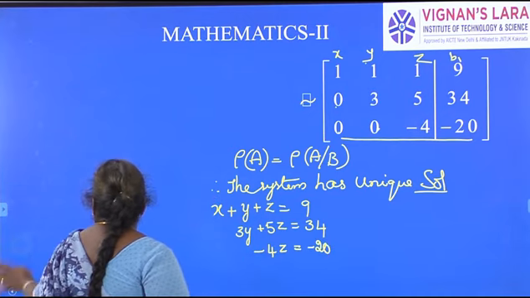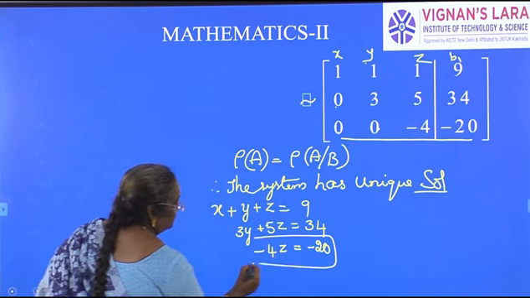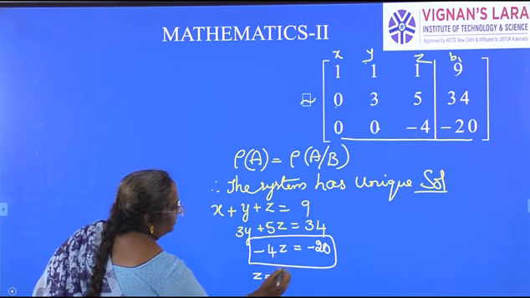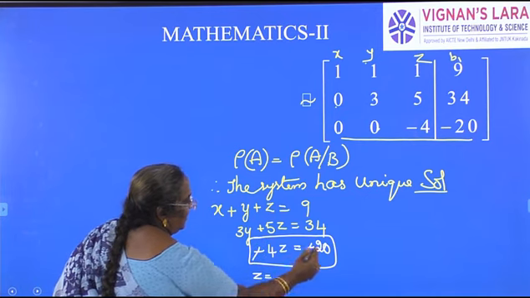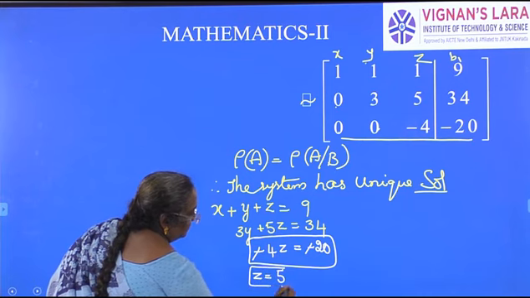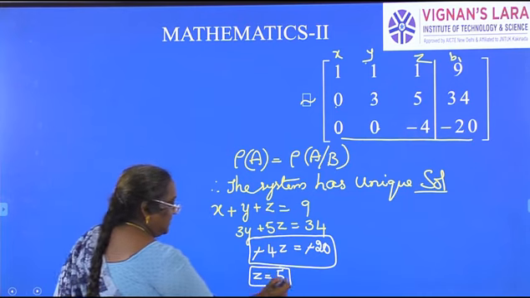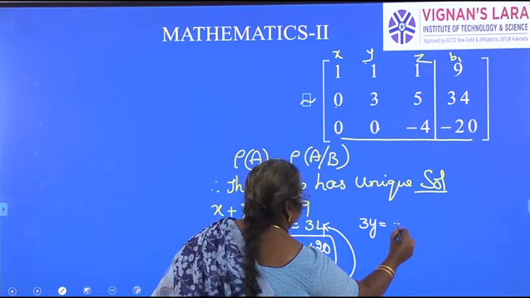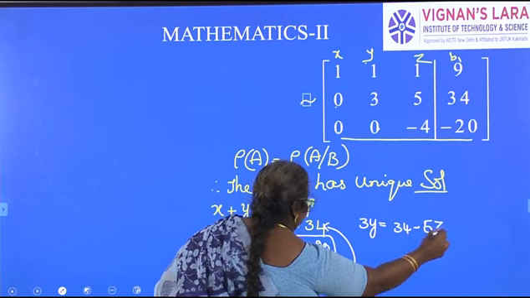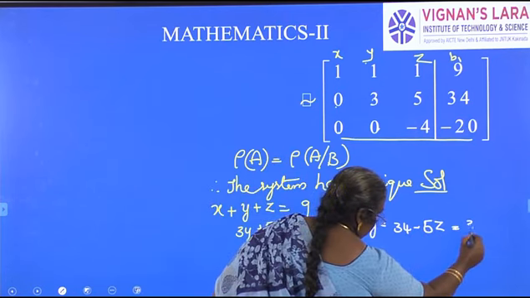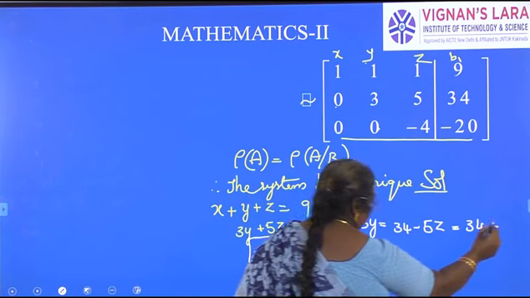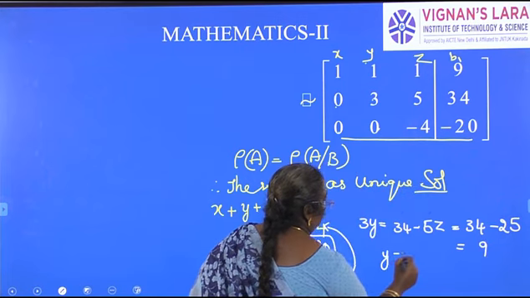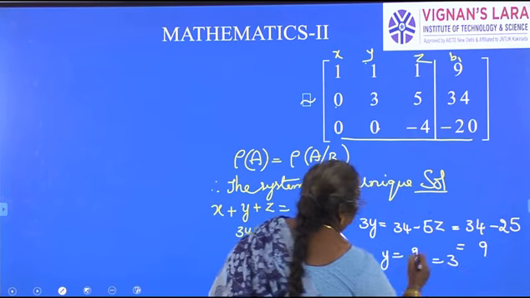So considering the last equation, this one, what is the z value? z is equal to, minus minus gets cancelled, dividing by 4, z is equal to 5. If I substitute z in this equation, what is y? 3y is equal to 34 minus 5z. z is 5, this is 34 minus 25, which is 9. y is equal to 9 by 3, which is 3.